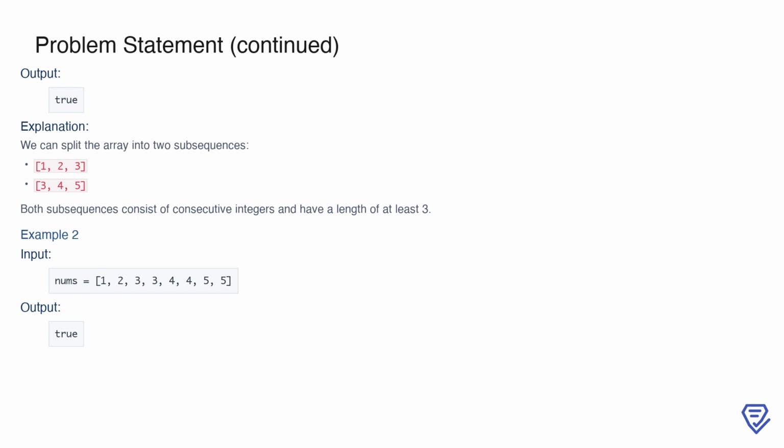In the first example, the input array is 1, 2, 3, 3, 4, 5. The output is true because we can split this array into two subsequences, 1, 2, 3, and 3, 4, 5. Both of these are valid since they consist of consecutive integers and have a length of at least 3. This means the conditions for a valid split are satisfied, so we return true.